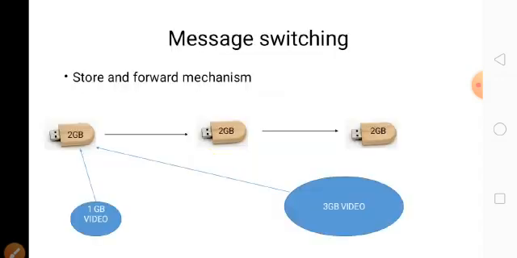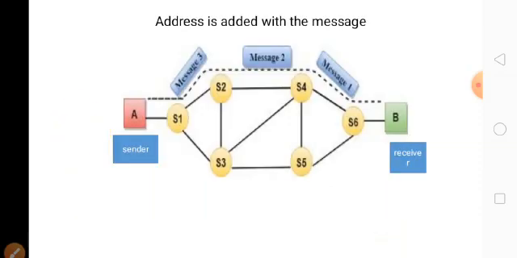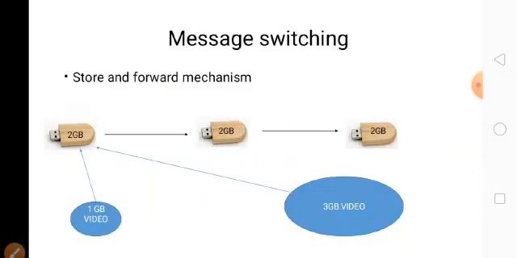So message switching. The second type of switching technique is message switching. Here we follow the store and forward mechanism. Here three pen drives are there. This 1 GB can be stored in the first pen drive, then forwarded to the second pen drive, then also forwarded to the third pen drive. But the 3 GB cannot be stored or forwarded.